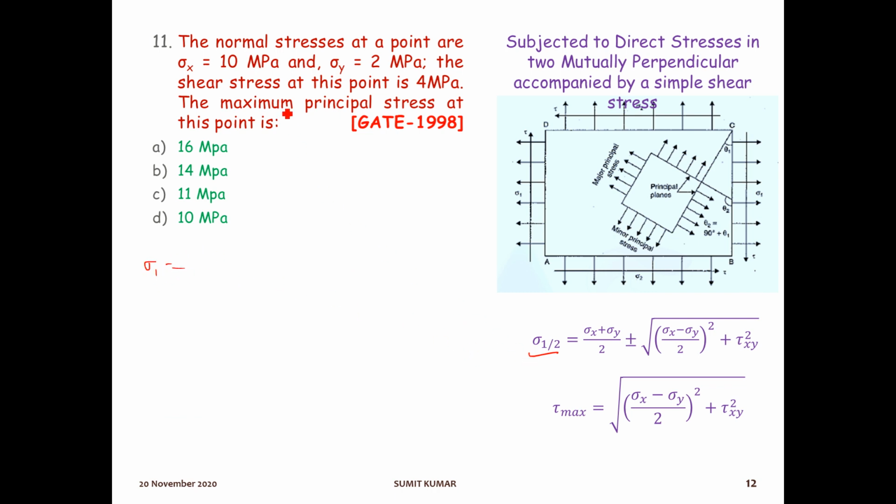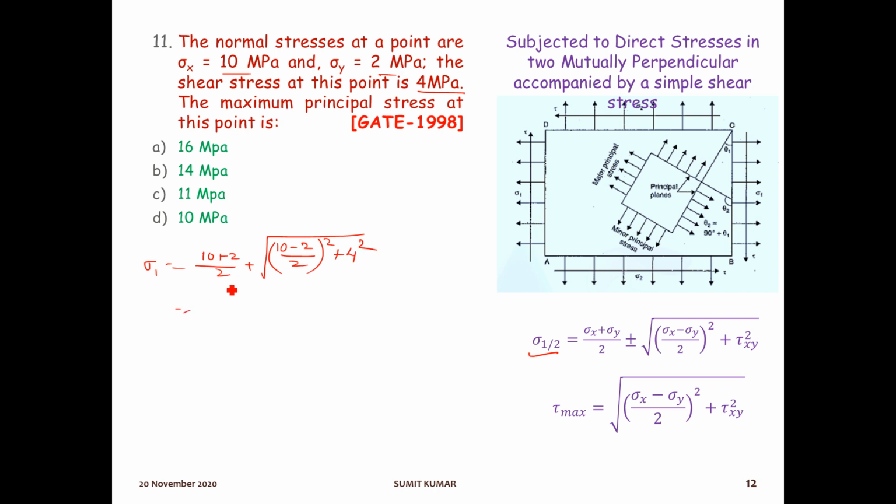So sigma x is what? 10, plus sigma y, that is 2, by 2, plus root over sigma x minus sigma y, 10 minus 2 by 2, square, plus tau xy square. Tau is given as shear stress 4 megapascal, 4 square.